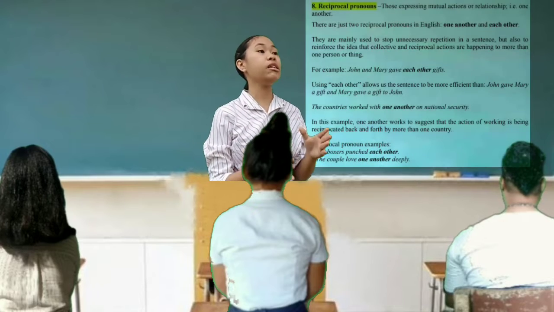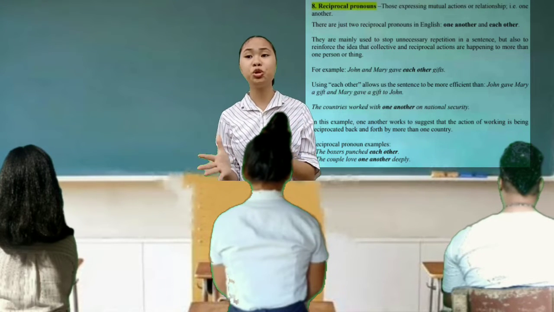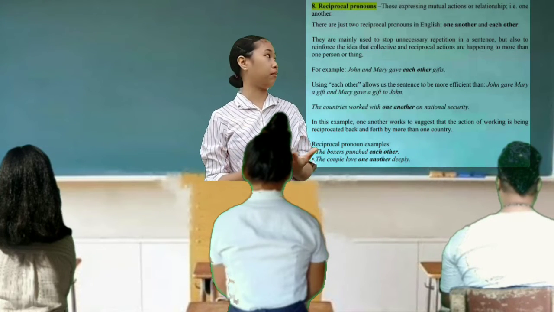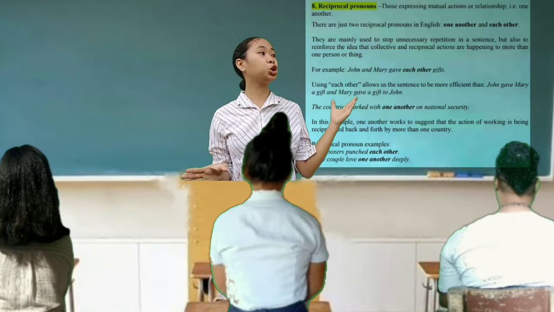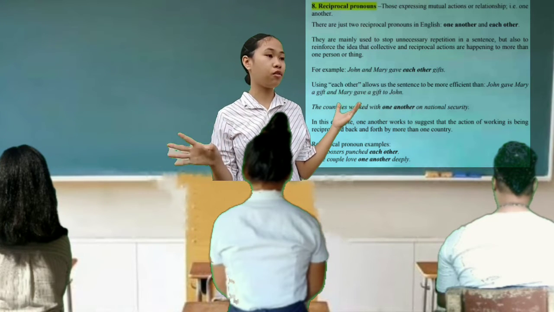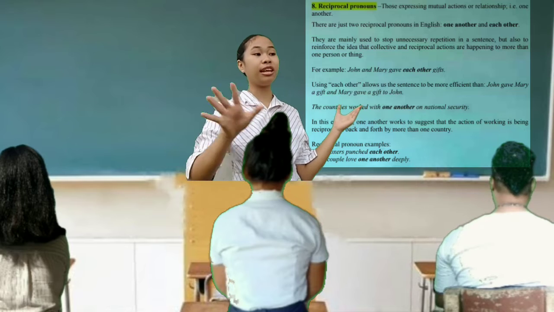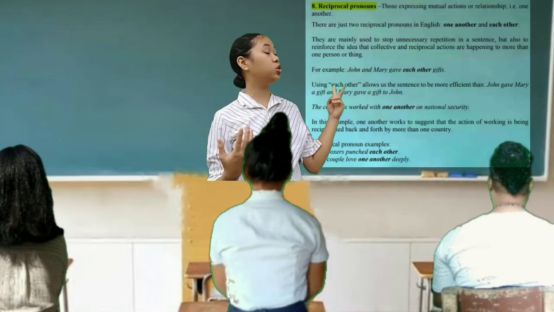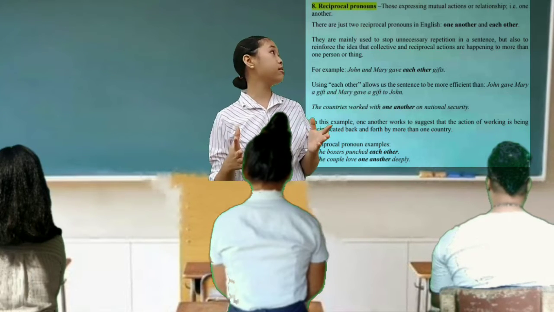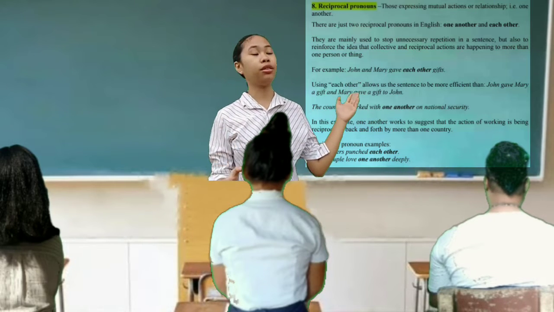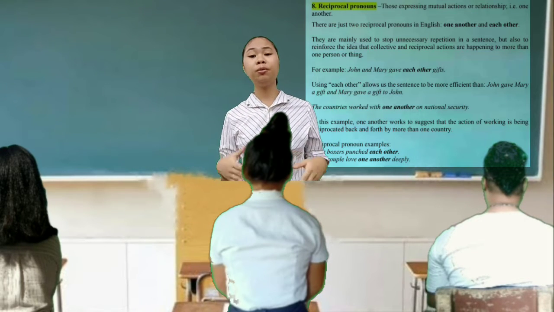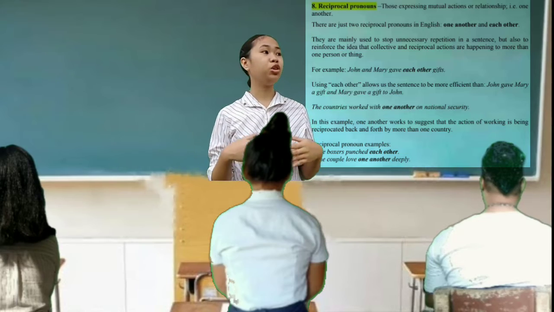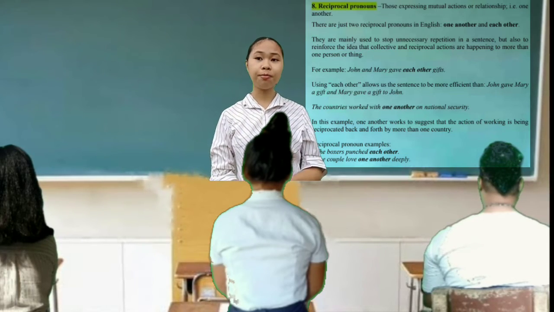Next is reciprocal pronoun. So class, this pronoun expresses mutual actions or relationship. It refers to an action acted by two different persons at the same time or something like that. So we only have two reciprocal pronouns. These are one another and each other. So Philip, can you please tell us a sentence that uses this kind of pronoun?